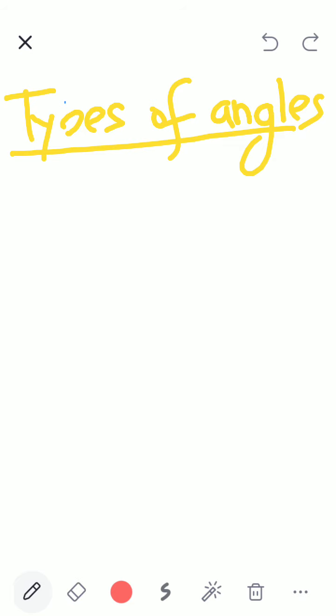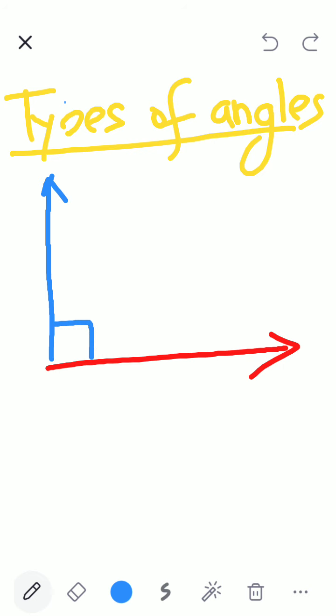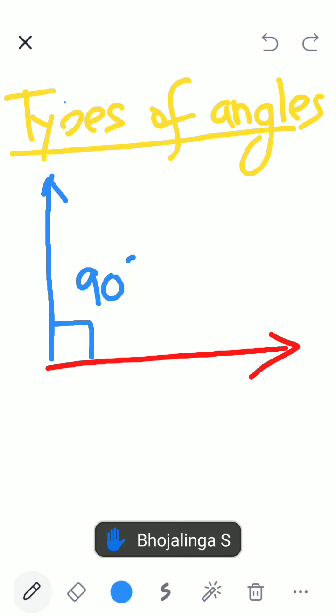Now, children, please mute. Suppose I draw the angle and suppose that line goes straight up such that the measurement of this is 90 degrees. Such an angle is called, yes, Boja?